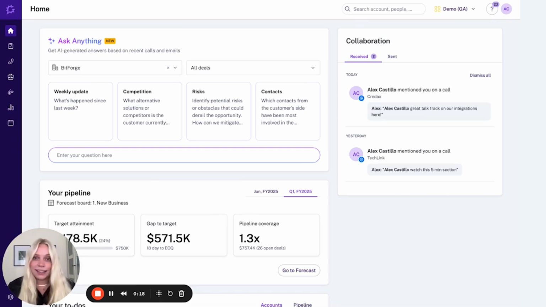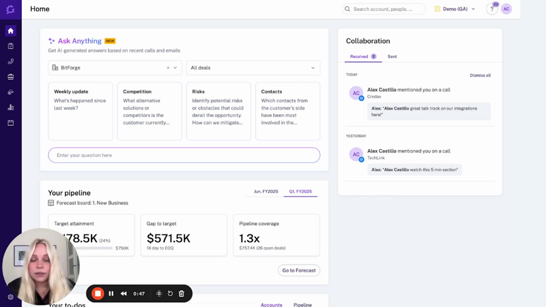The superpower that I'd like to share with you today that Gong gives me is the ability to level up my account-based prospecting efforts. When prospecting, it's important to know the history of the account and our previous interactions. Have we had previous interactions? Who have we spoken with, and what were their top priorities at the time? And because we're prospecting within Gong, all of this data and all of those insights are being consolidated to make a more effective workflow to execute a bit quicker and more effectively.